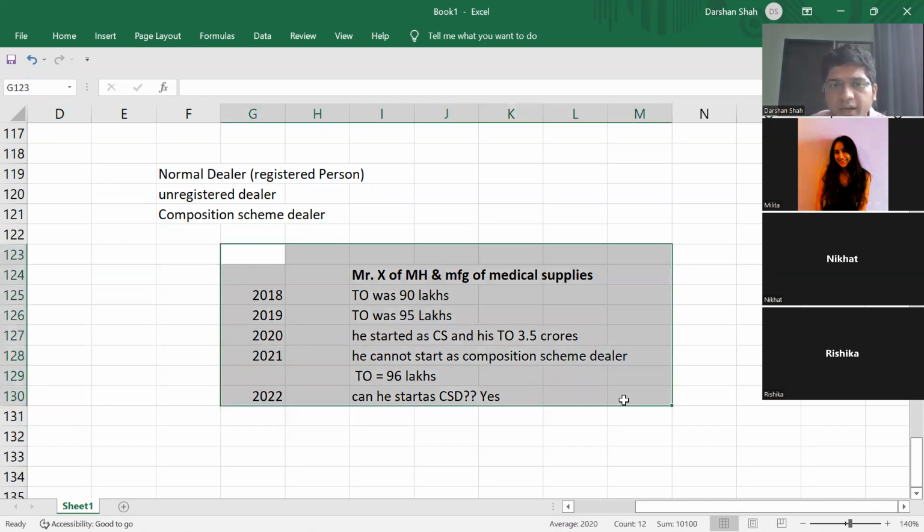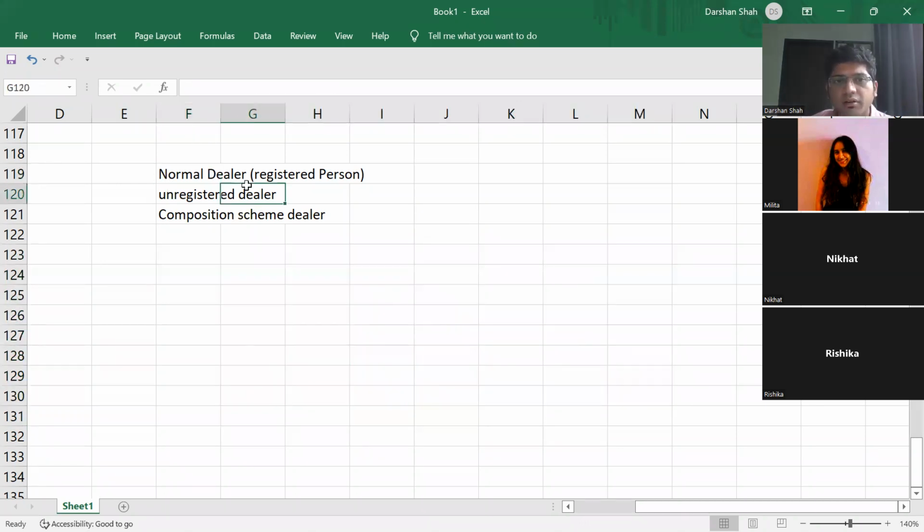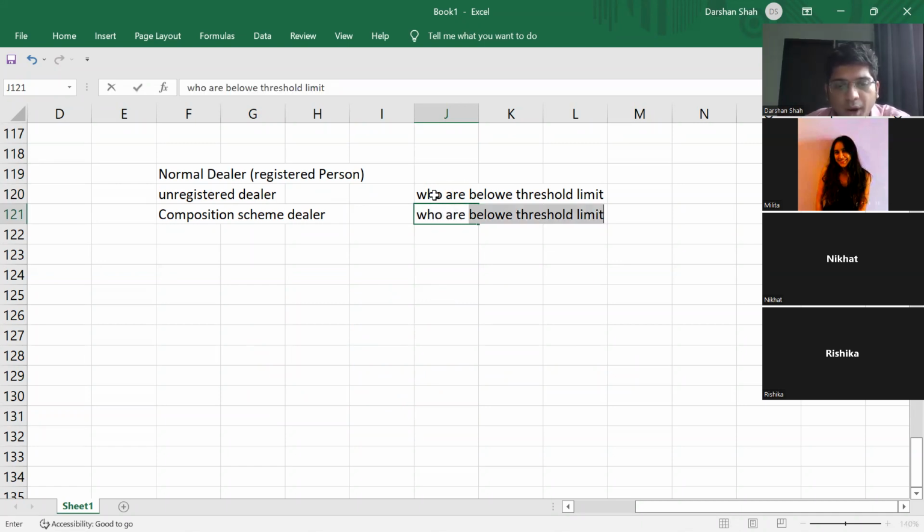So now we have looked at different types of dealer. Normal dealer means I'll call them registered dealer. Unregistered dealers are those below the threshold limit. Composition scheme dealers are those above the threshold limit but below the 50 lakh, 75 lakh and 1.5 crore limits.